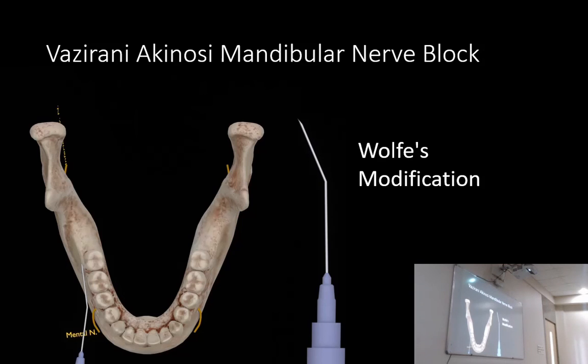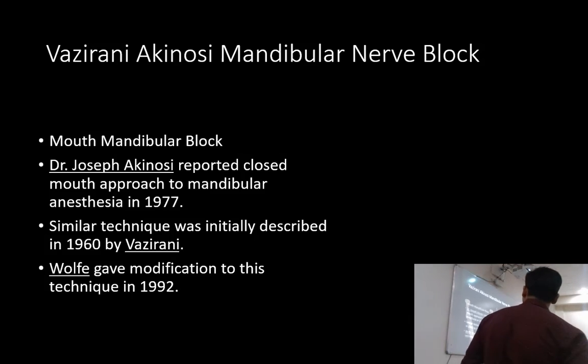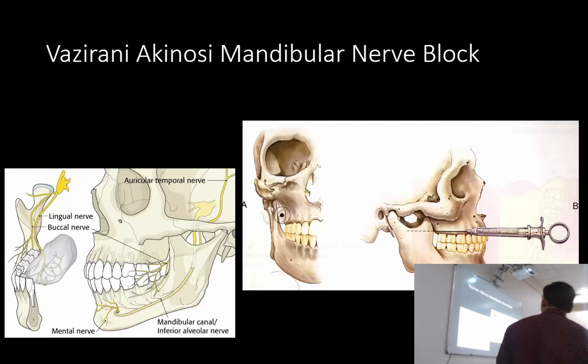समझ आ रहा है? So the same thing, if we insert the bevel away from the bone and we insert the needle, so as it is constantly in contact with the tissue, because of this bevel, this slanting surface, the needle is slightly deflected more laterally. Okay, that is why we need to keep the bevel away from the bone. ये सब बोल दिया मैंने. So that was the technique actually.